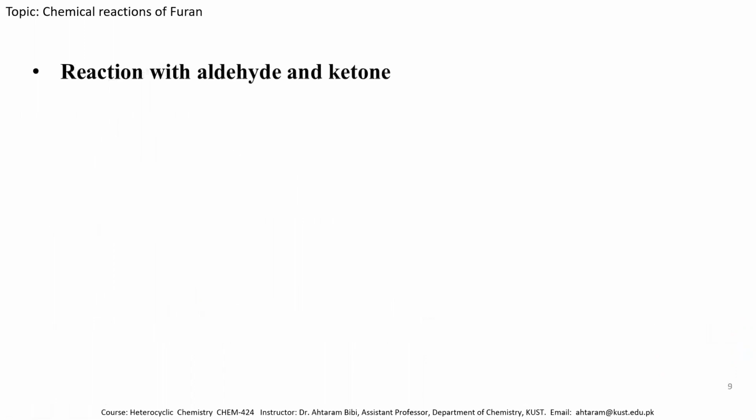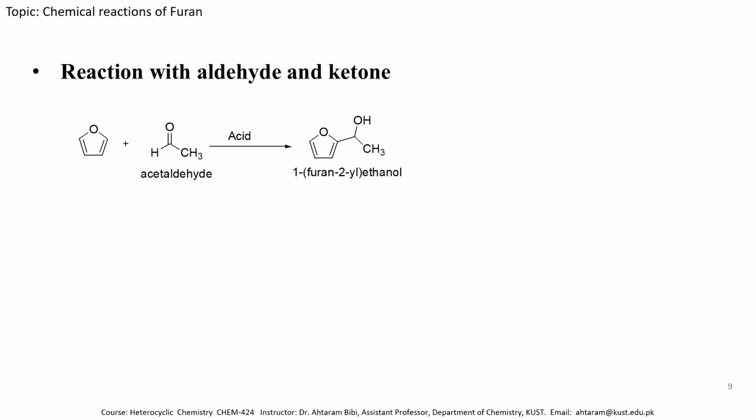The next reaction is with aldehyde and ketone. So the furan molecule is reacted with acetaldehyde or formaldehyde in the presence of an acid to produce the furanyl alcohol molecule. And one can see over here that the same reaction takes place. This lone pair of electrons shifts toward here, this pi electron shifts toward here, and this pi electron attacks this carbon atom. And as the acid has already protonated it, it is converted to an alcohol molecule. And the counter ion of the acid takes hydrogen from here to retain the aromaticity of the furan molecule.